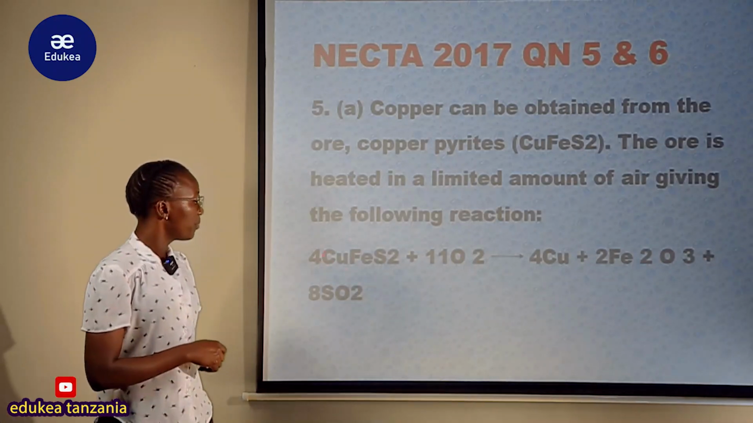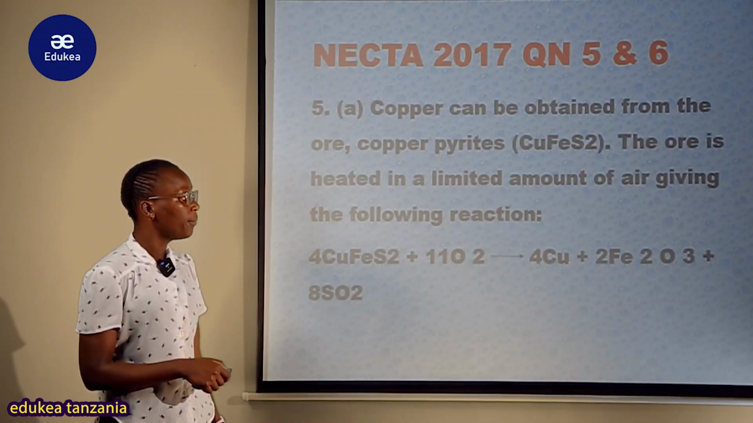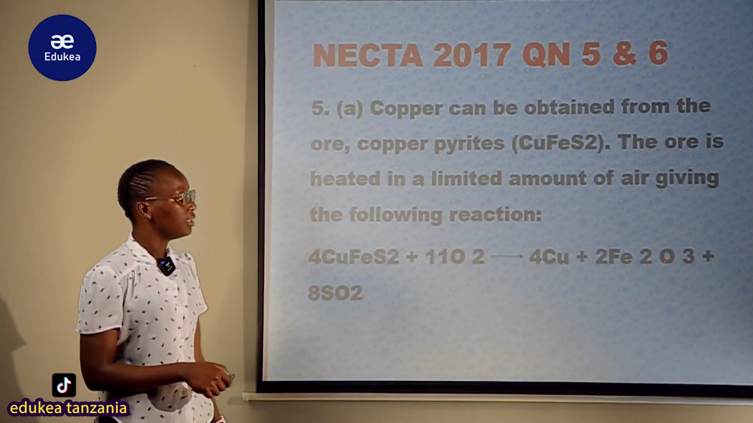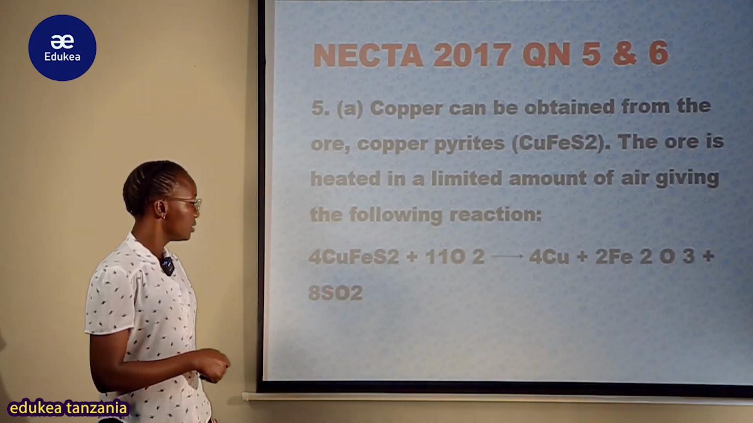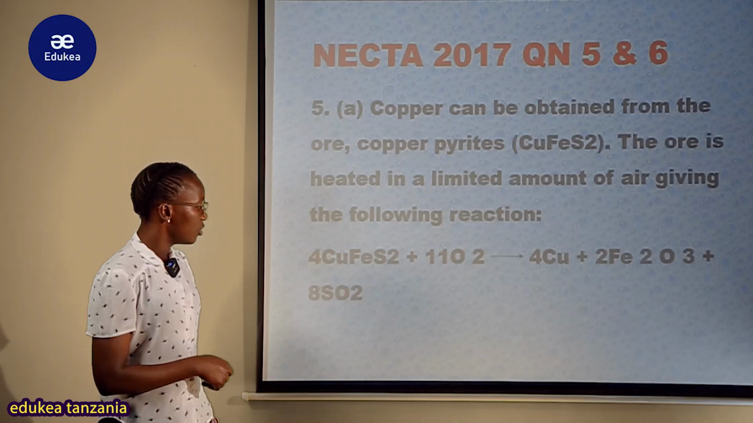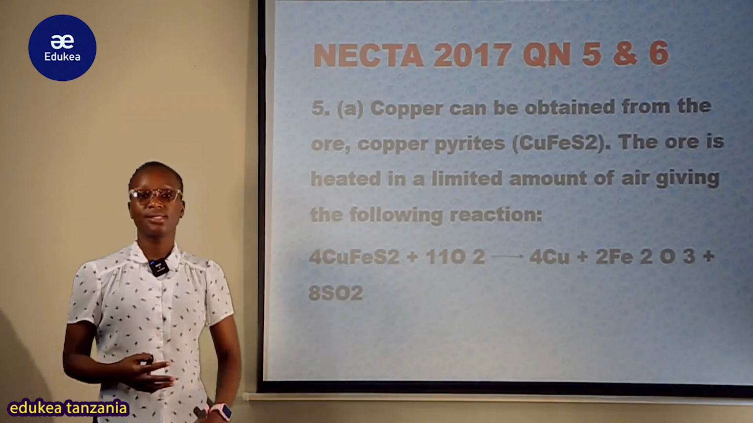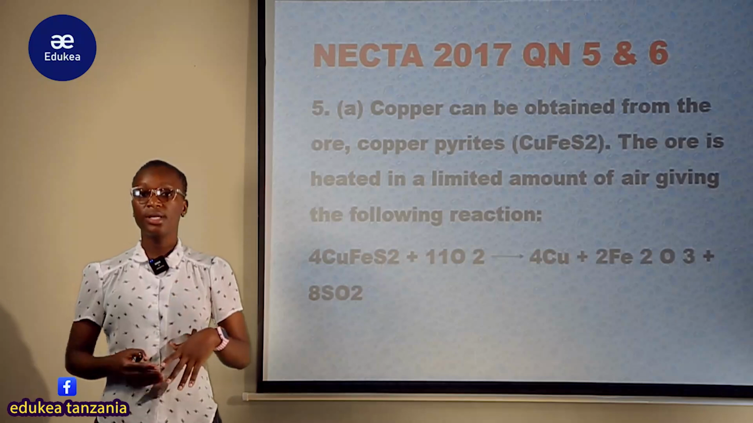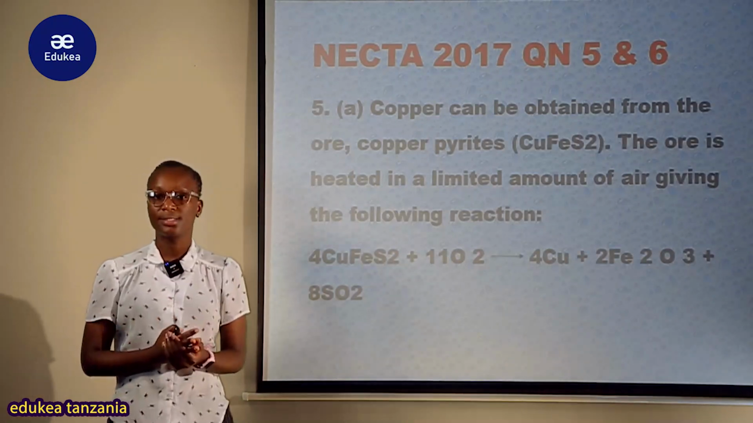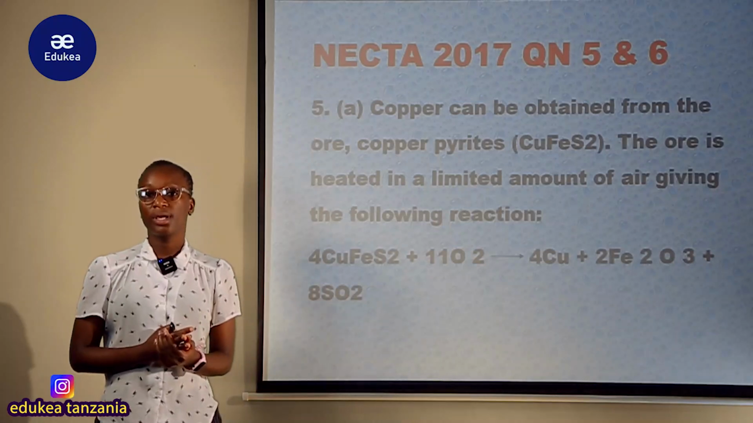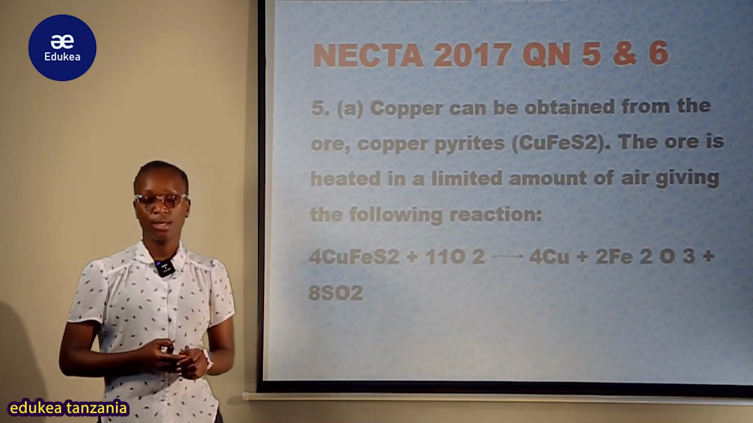So this is pyrite, which has reacted with oxygen gas, and we get copper, this iron, this one is iron 3, plus sulfur dioxide gas. Therefore, from here we have to balance our equation. First of all, my students, when you write a chemical equation, make sure it is balanced. In Form 3 you studied a topic called balancing chemical equations.